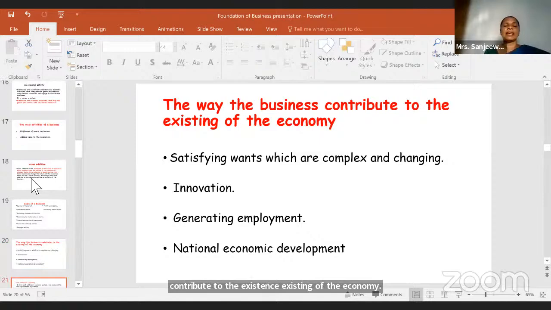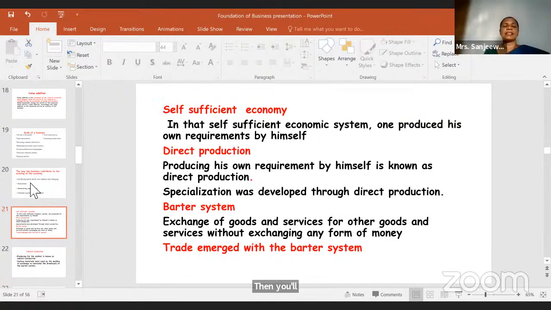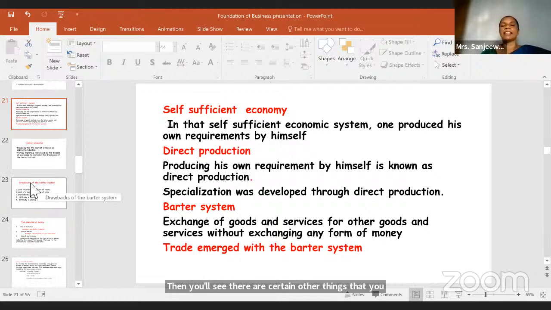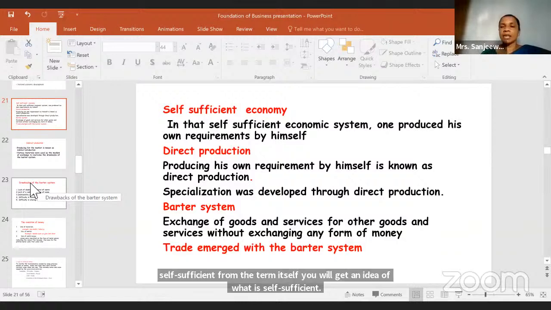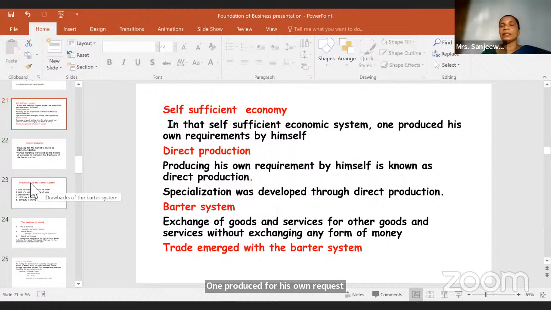Then there are certain other things that you need to know here. Self-sufficient economy. From the term itself, you will get an idea of what self-sufficient is. One produces for his own requirement. Now we'll take the previous example. You are cultivating vegetables for your own consumption. That is a self-sufficient economy, right? Direct production is also the same. Producing his own requirement by himself is also known as direct production.